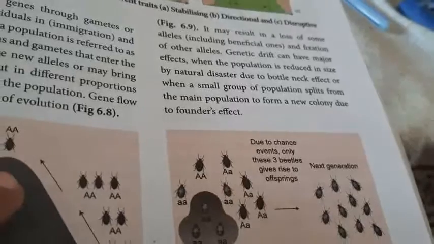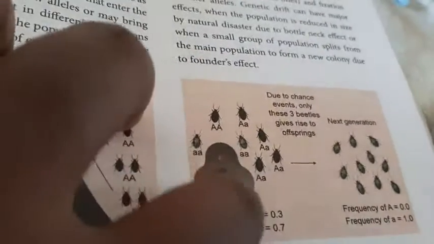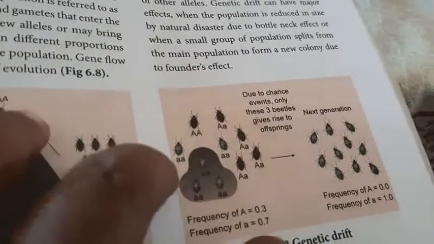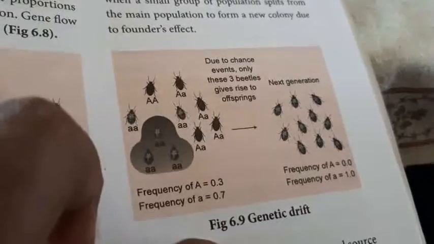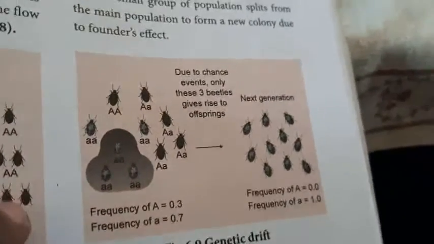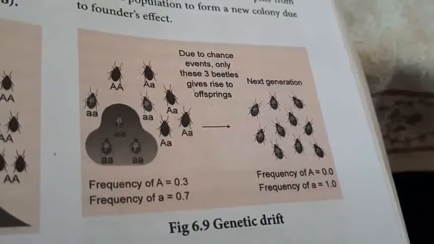In the next generation, the allele capital A is reduced, and the frequency of small a increases accordingly.